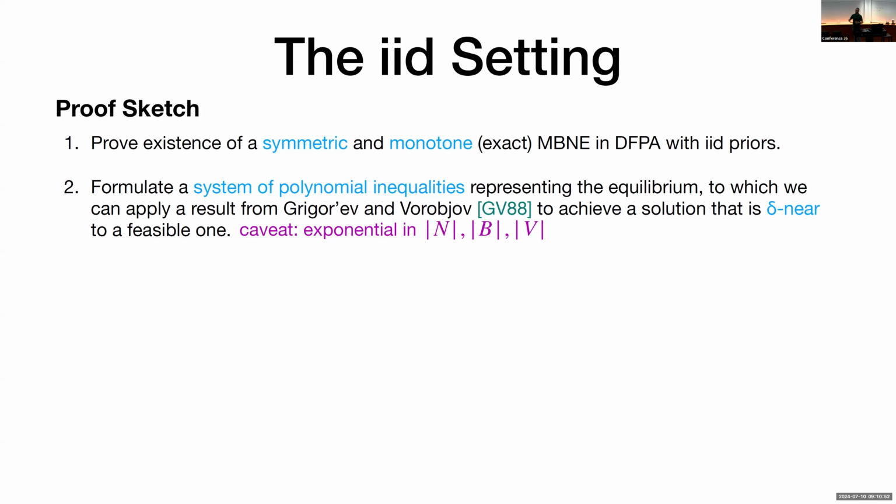If we just naively write out this system of inequalities, it will be exponential in the number of players, the size of the bidding space, and the size of the value space. So for our PTAS, we try to get rid, in a sense, of all these exponential dependencies in these variables. First of all, just because we are considering symmetric equilibria in the IID prior setting, the symmetry allows us to get rid of the exponential dependency on the number of players, because we only consider the game from the point of view of one strategy at a time.